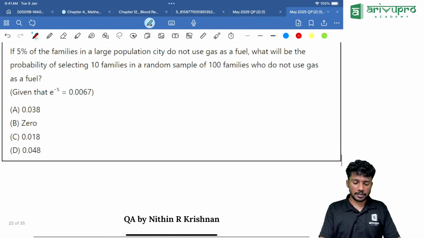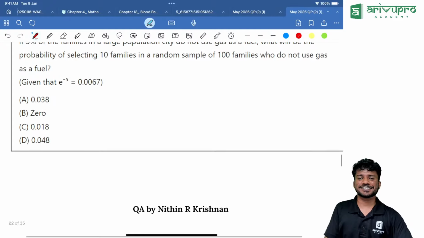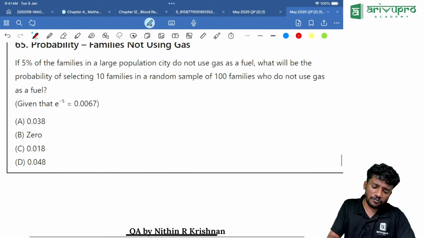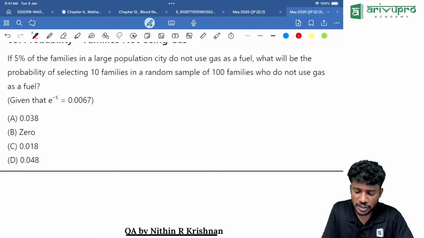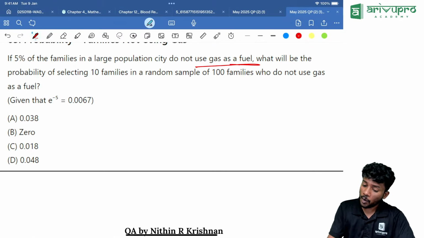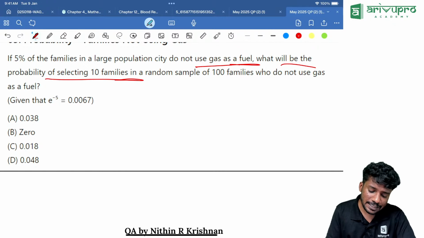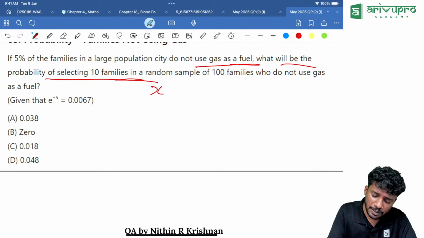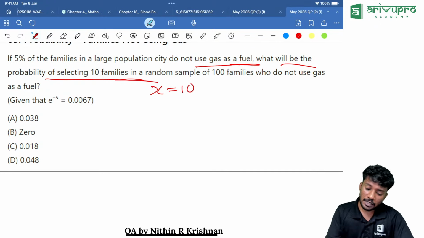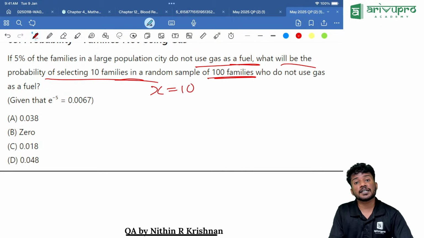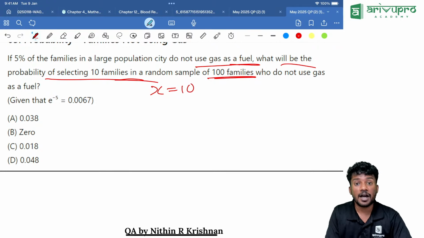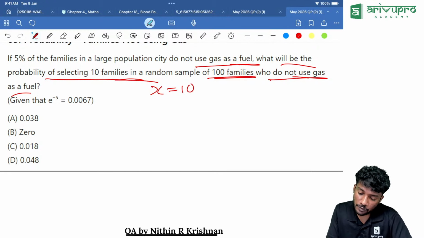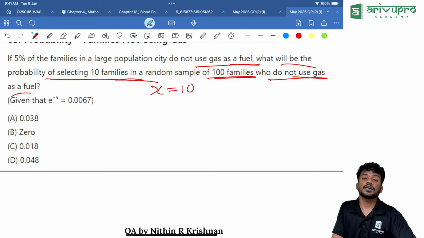Next one. Another question, from which chapter? Theoretical distribution. If 5% of the families in a large population city do not use gas as fuel, what will be the probability of selecting 10 families? How many families do we need to select? 10 families. X value is 10. In a random sample of 100 families, from 100 we need to take 10. Who use gas as fuel? Who do not use gas as fuel?